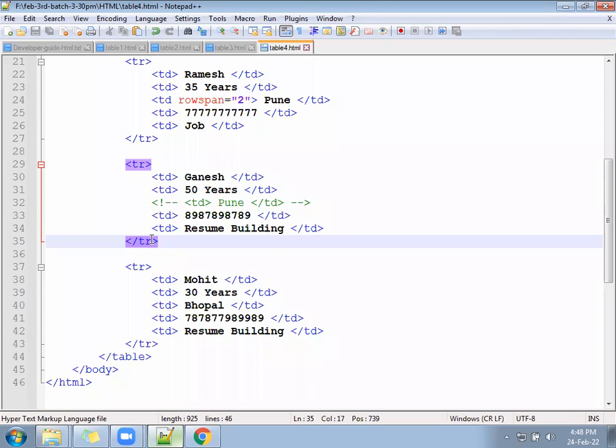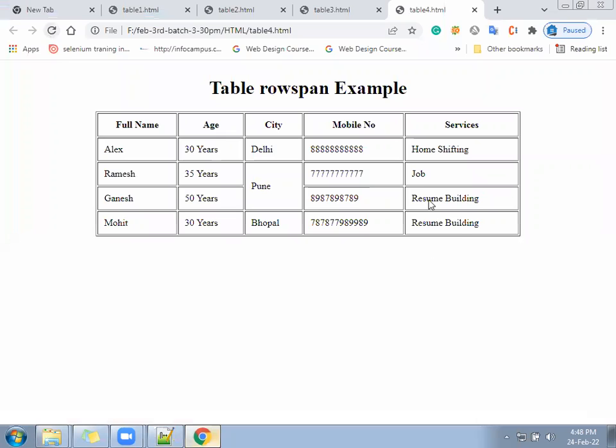Ready? Save now. Check once how that looks. Resume building, how many times? 2 times.